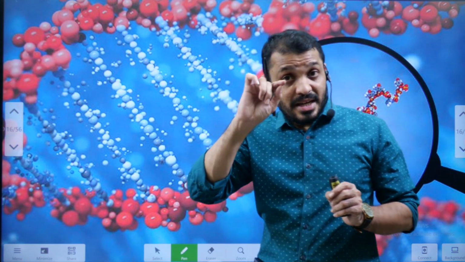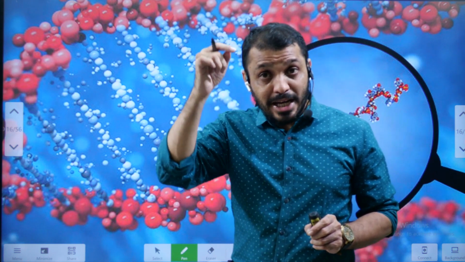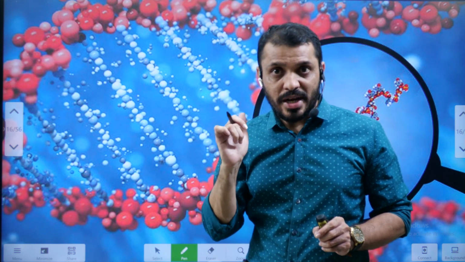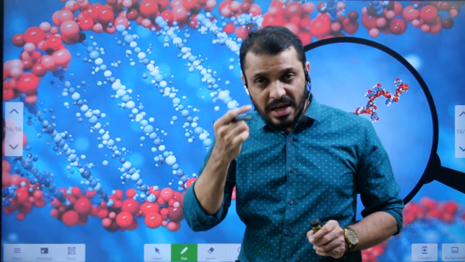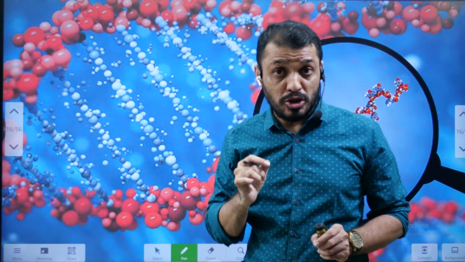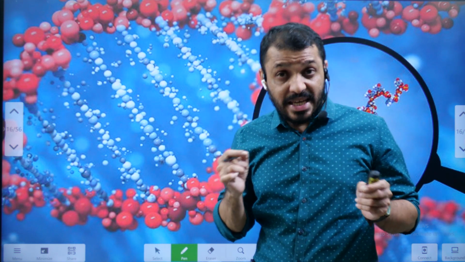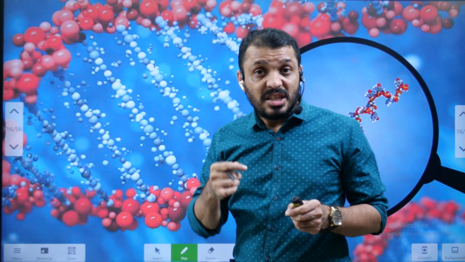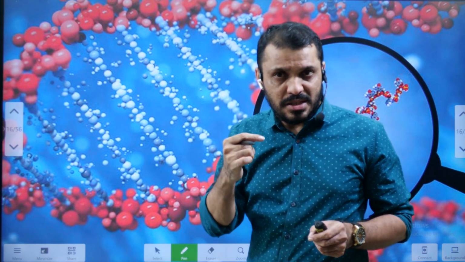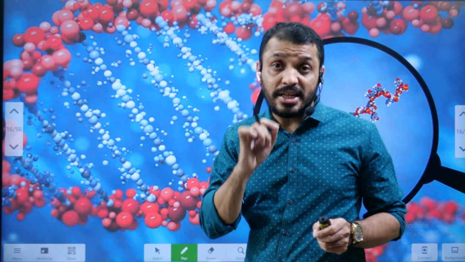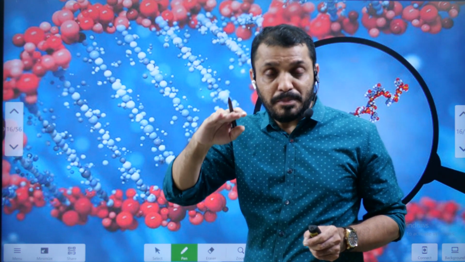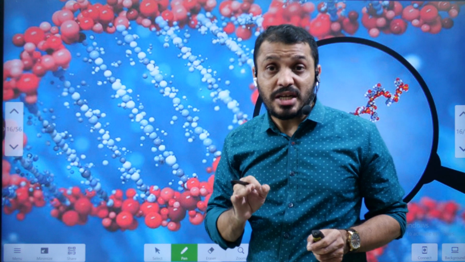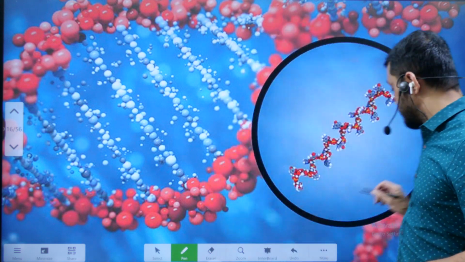So, by enhancing or lowering this microRNA, we can control which protein is to be produced and which is not supposed to be produced. In cancer, if a particular gene is getting expressed, then by using this microRNA, we can stop the genetic expression of that particular gene. That is a major advantage of the microRNA.